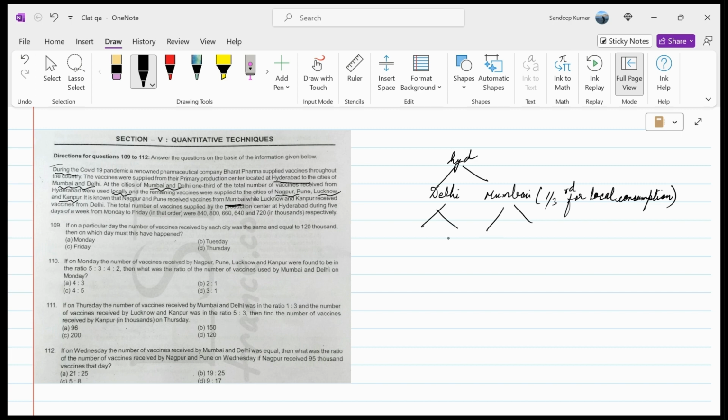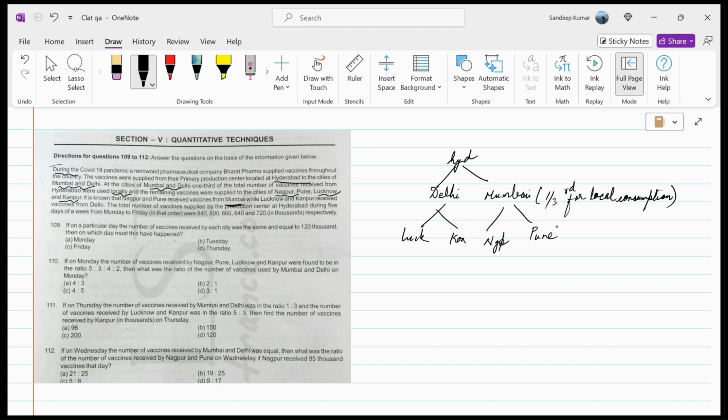In case of Delhi, it gets shipped to Lucknow and Kanpur, and in case of Mumbai, it gets shipped to Nagpur and Pune. So once we are clear with this drawing, the questions become easy to solve.